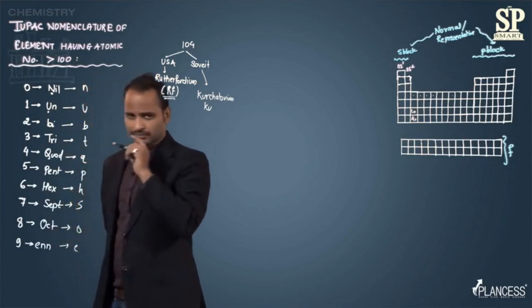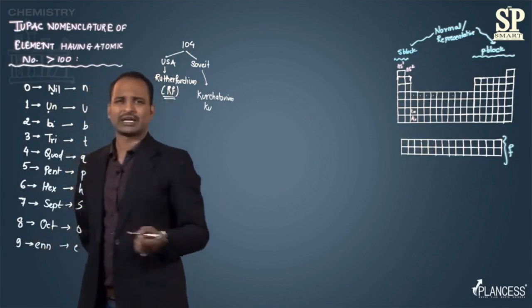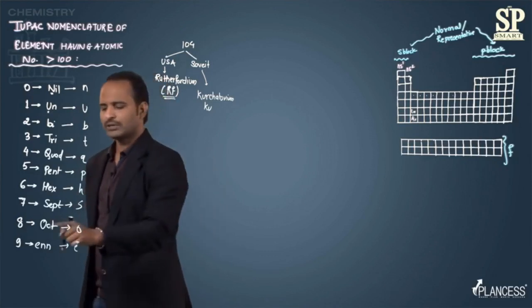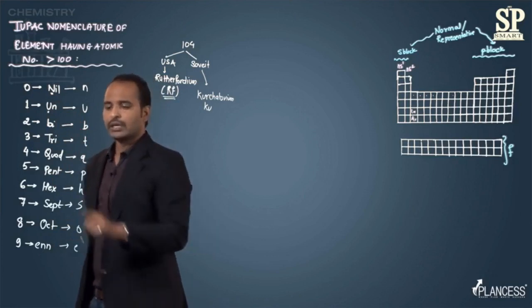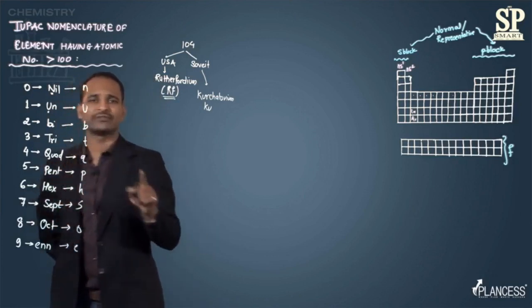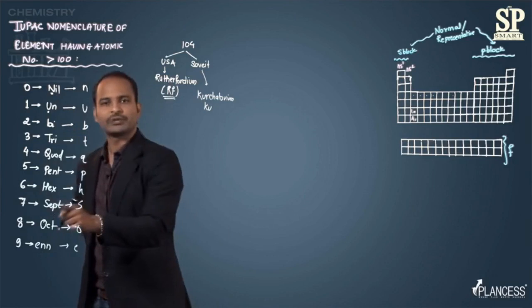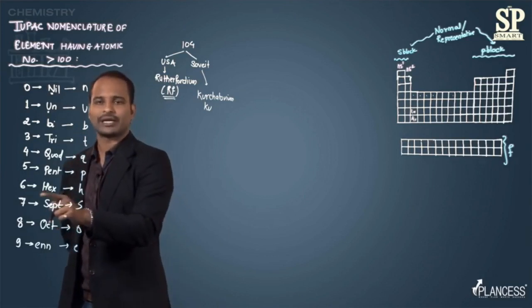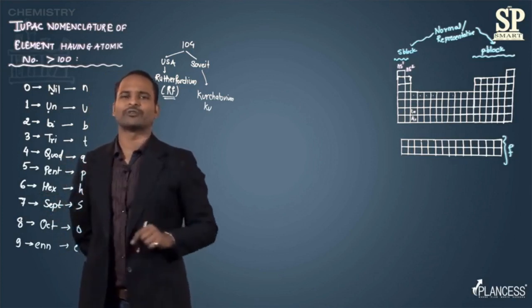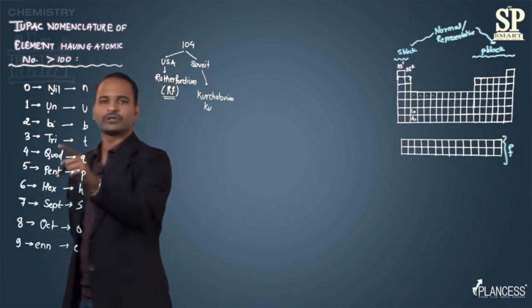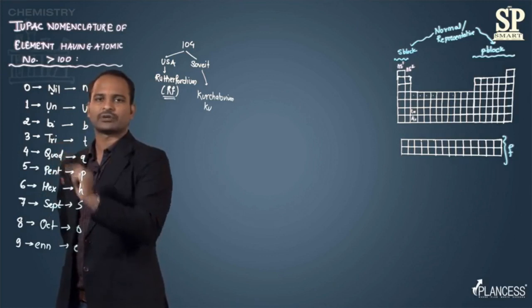Generally, when it is a 9, we use the word non, but instead of non here it is used as n. The reason is because n is already used. Here if it is a 7, then generally we use the term hept, but here we use sept. The reason is that h was already present in number 6. Here generally if it is a 4, we use the term tetra, but here we use quad. The reason is that t was already there.